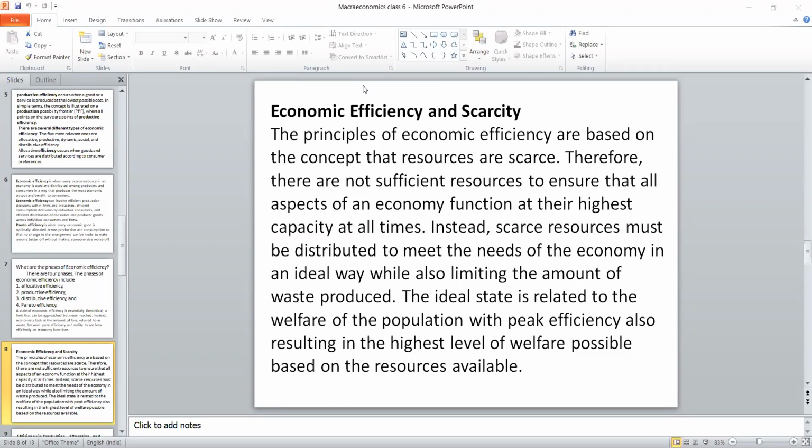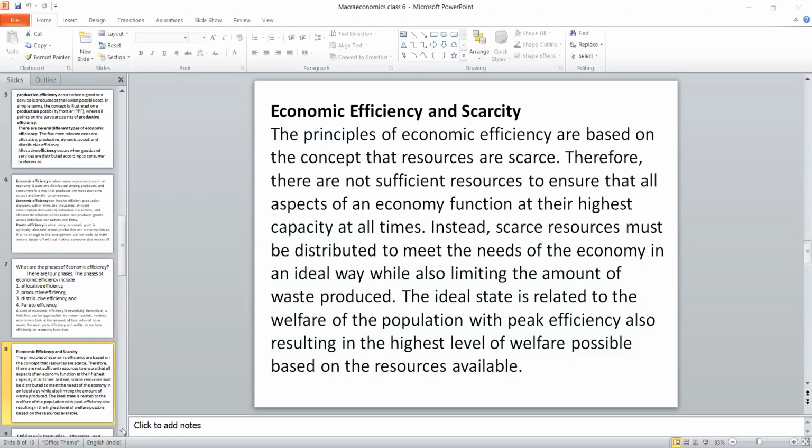formulate a particular thing. An ideal state is not based on wealth, or growth, or development. It is based on scarcity. How effectively we are using the available resources in an optimum way because of the scarcity. The peak of efficiency is possible only when welfare is achieved.